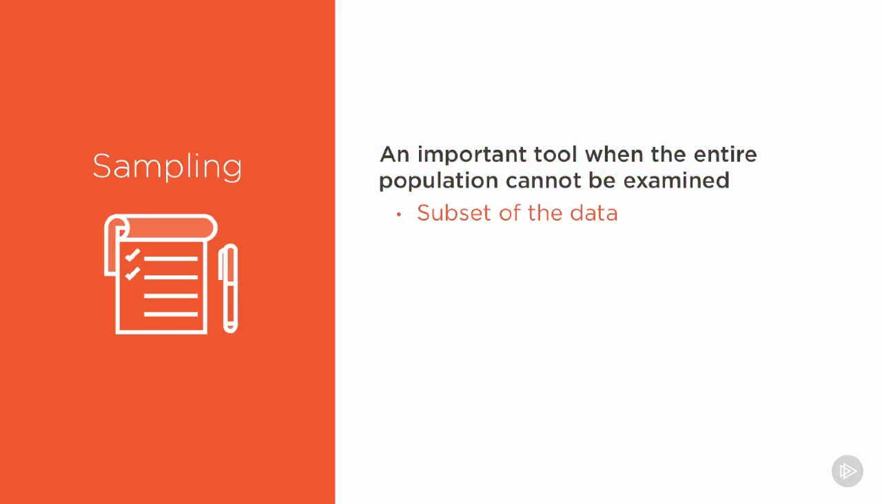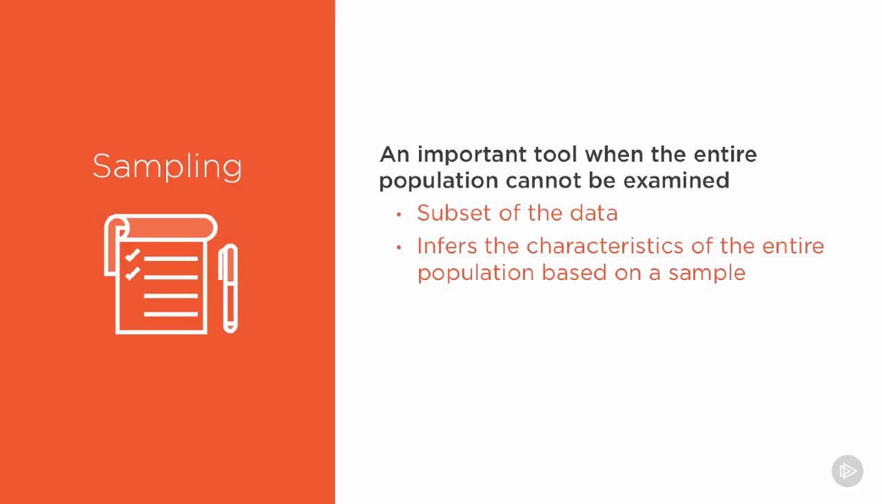So therefore the sample itself is a subset of the data that is actually available and will be audited overall. We take the sample to infer the characteristics of the entire population based on that sample that we have chosen. But an important part of this is trying to determine the reliability of that sample. Is that sample actually truly representative of the entire population?